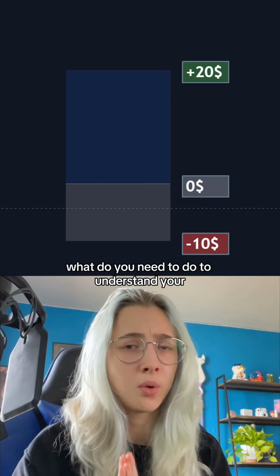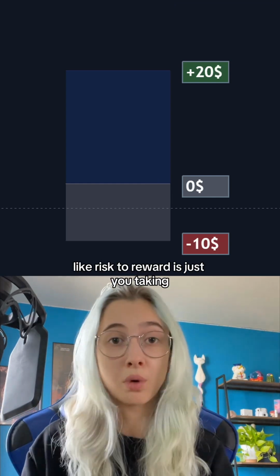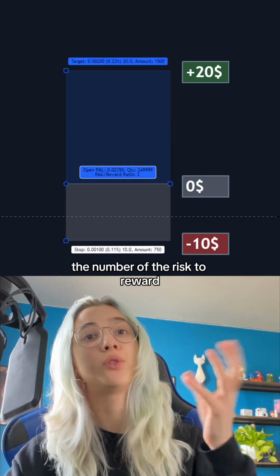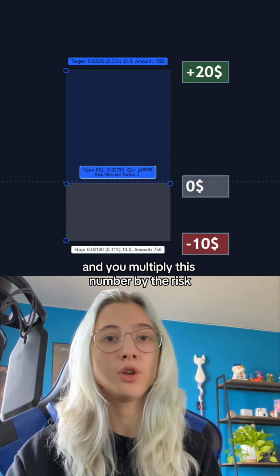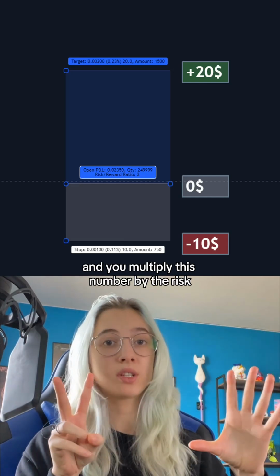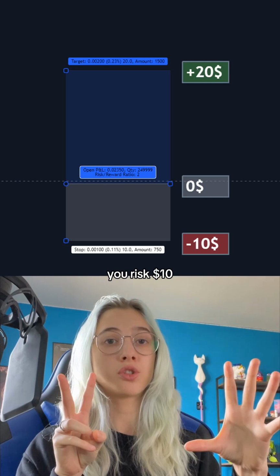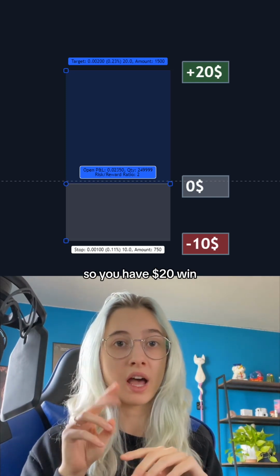So basically what you need to do to understand your risk to reward is just you take the number of the risk to reward, so in this case 2, and you multiply this number by the risk. So for example, you risk $10 multiplied by 2, so you have $20 win.